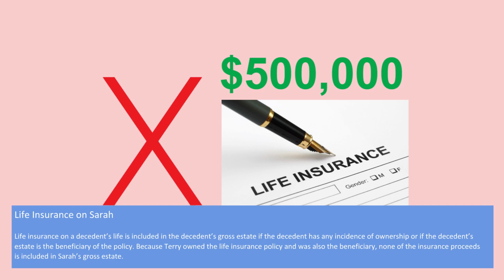To give you an example, if I have an insurance policy and I name my wife as the beneficiary, or I name my sister, or I name my brother, but I can change the beneficiary at any time, right up until the time I die, well, then I have incidents of ownership. And then, even though at date of death the insurance will go to them, and it's not taxable income, it will still be part of my gross estate because I had the power, the incidents of ownership. But in this case, because Terry owned the life insurance policy and was also the beneficiary, none of the proceeds will be included in his gross estate.